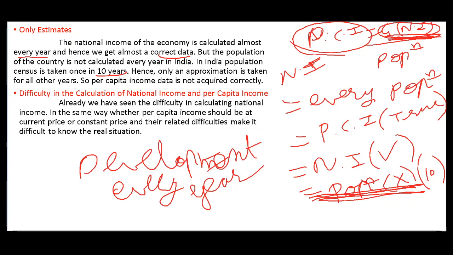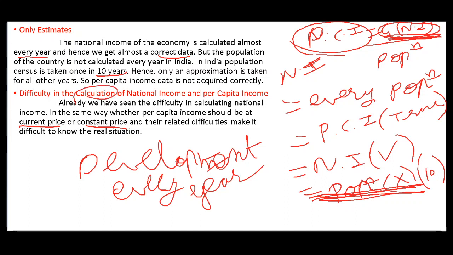Now in the second indicator, in the same way, whether per capita income should be at a current price or constant price, and their related difficulties make it difficult to know the real situation. Means what to consider, whether current price or constant price, we don't know. Per capita income is calculated on what? Both prices are there. Current price means fluctuating price and constant price means like base year. Which price we are considering, it is a dilemma. So it is difficult to calculate.